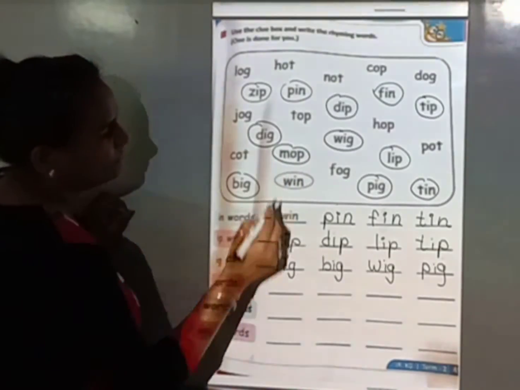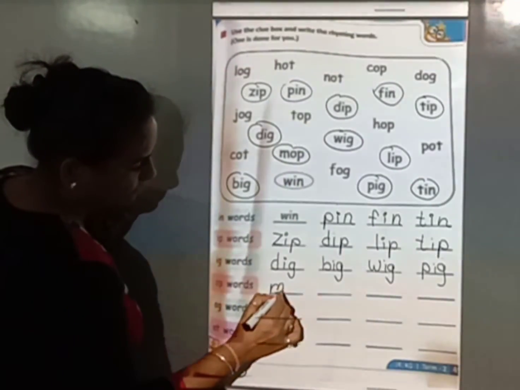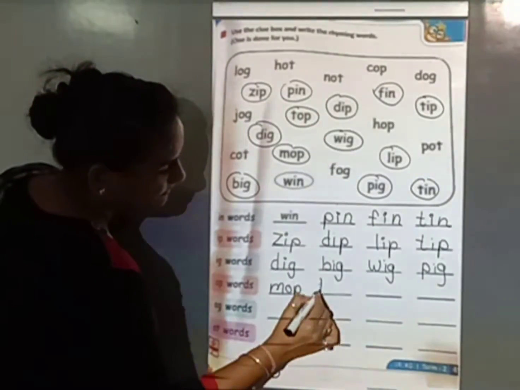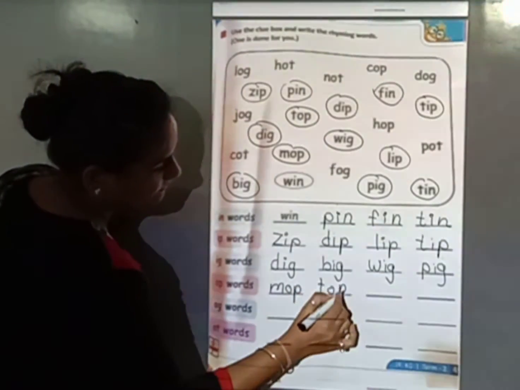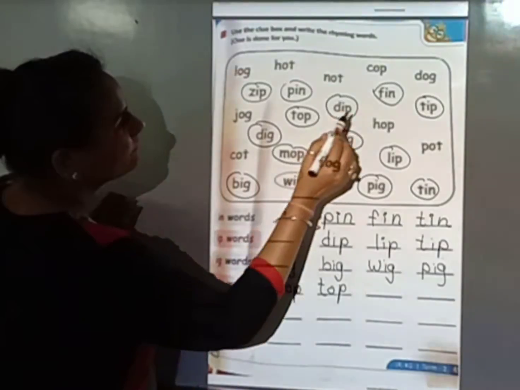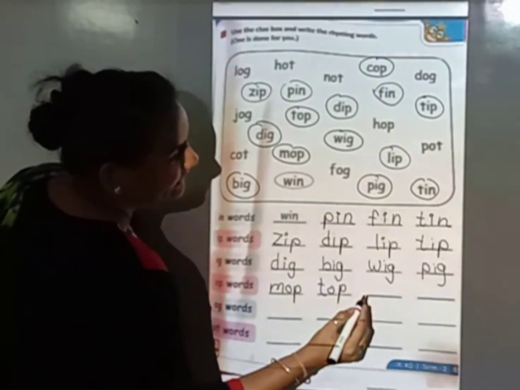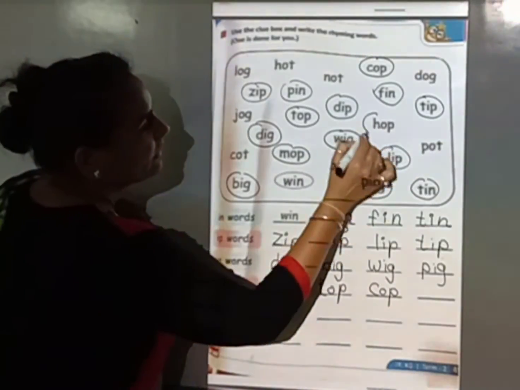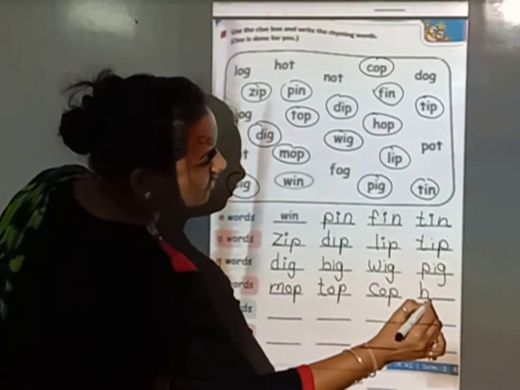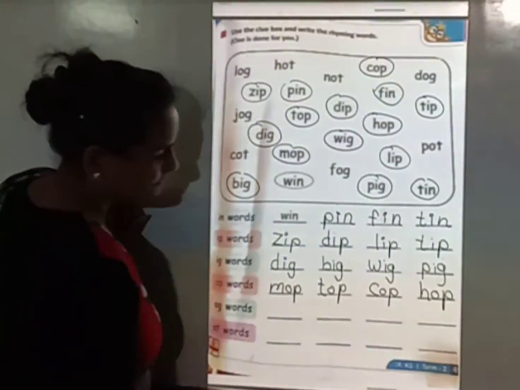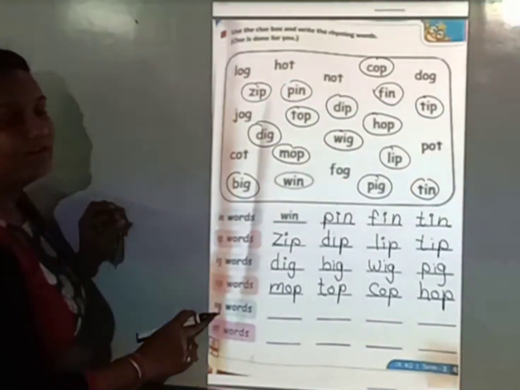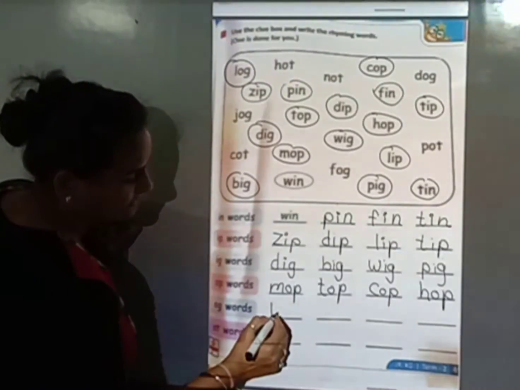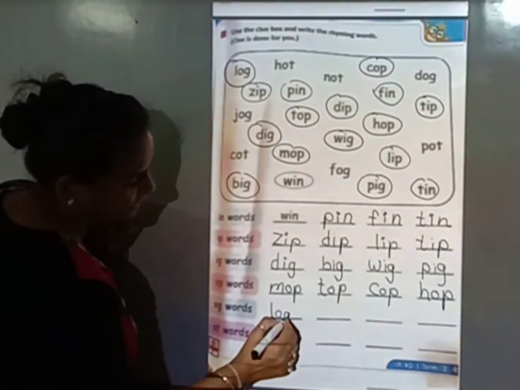Now we find OP words. This is OP, MOP, mop. TOP, top. COP, cop. And HOP, hop. Now we find OG words. LOG, log. This is an OG word, L-O-G, log.